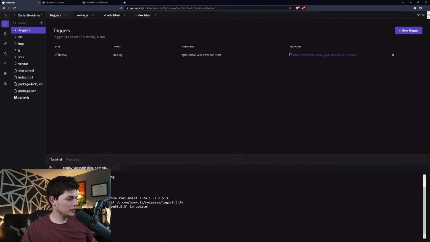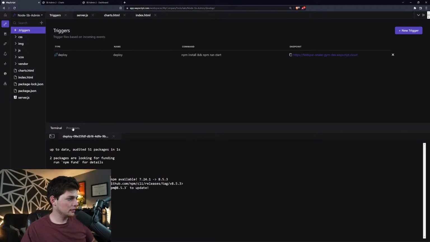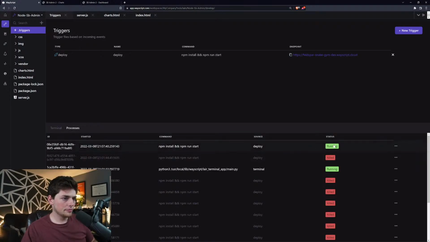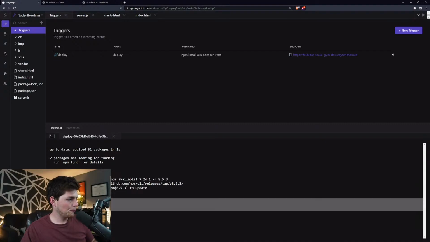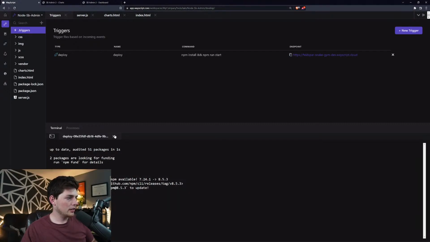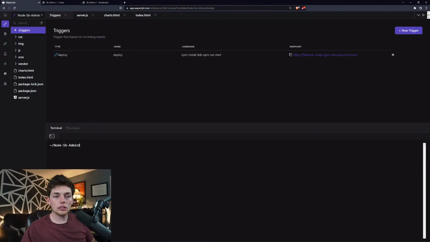So for the assets, or at least in Flask we can. Let's take a look. Deploy. So we cannot. Let me do a quick search.